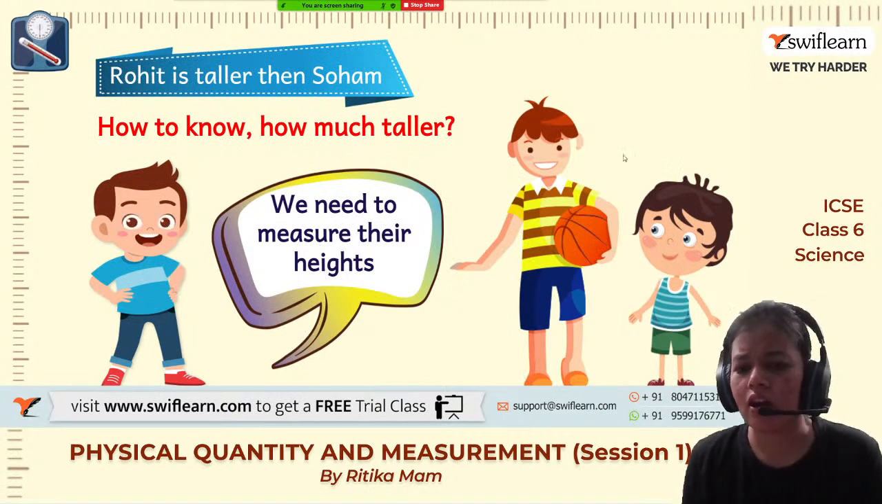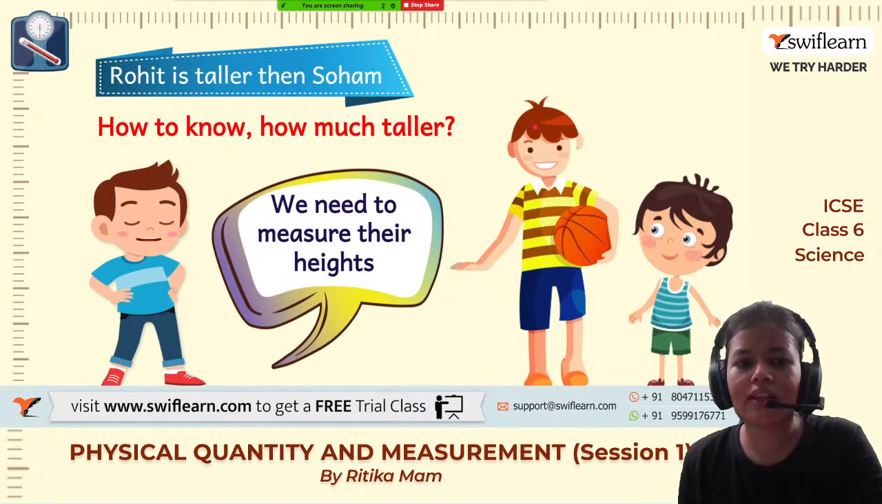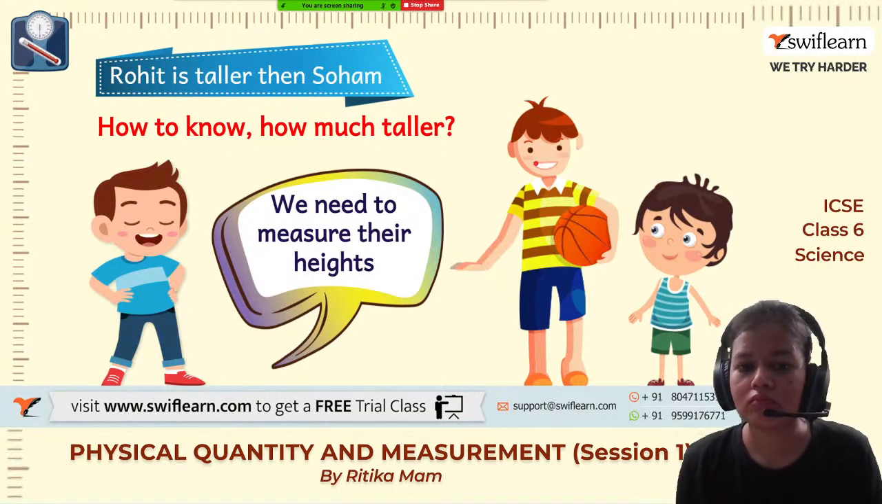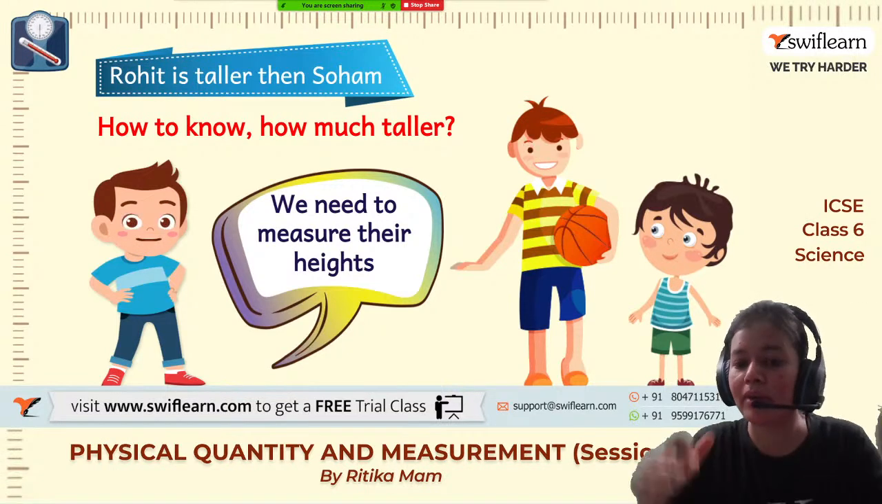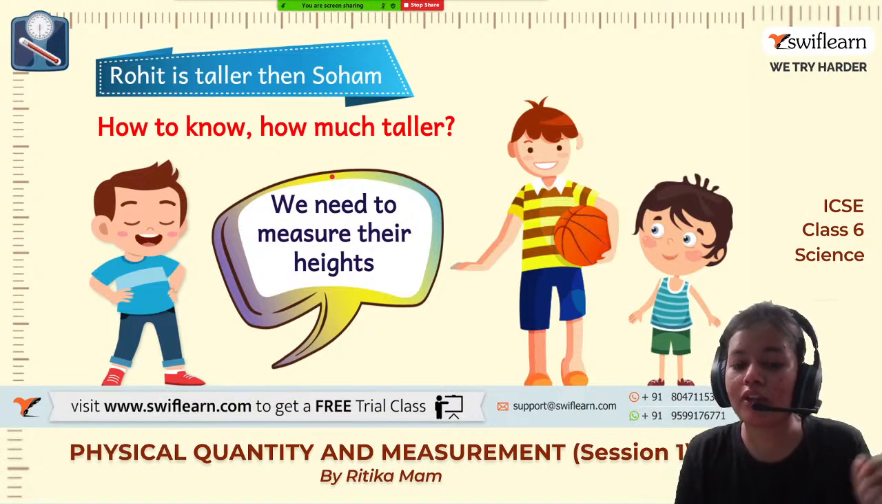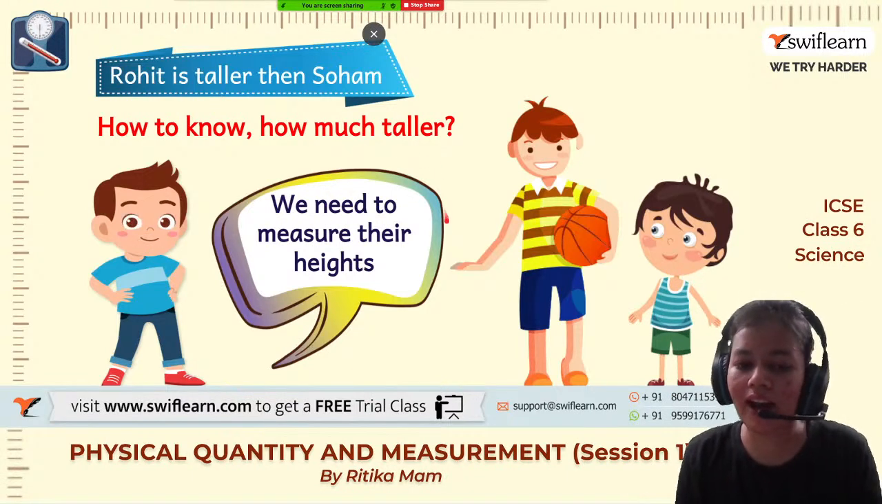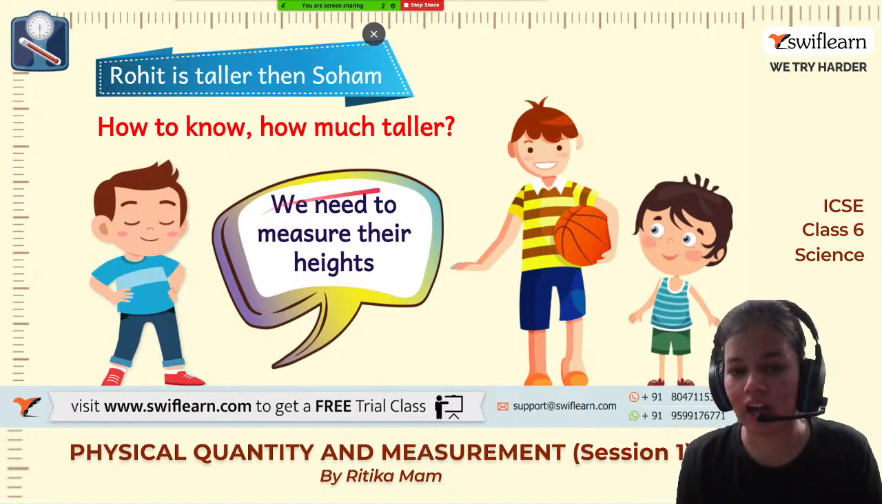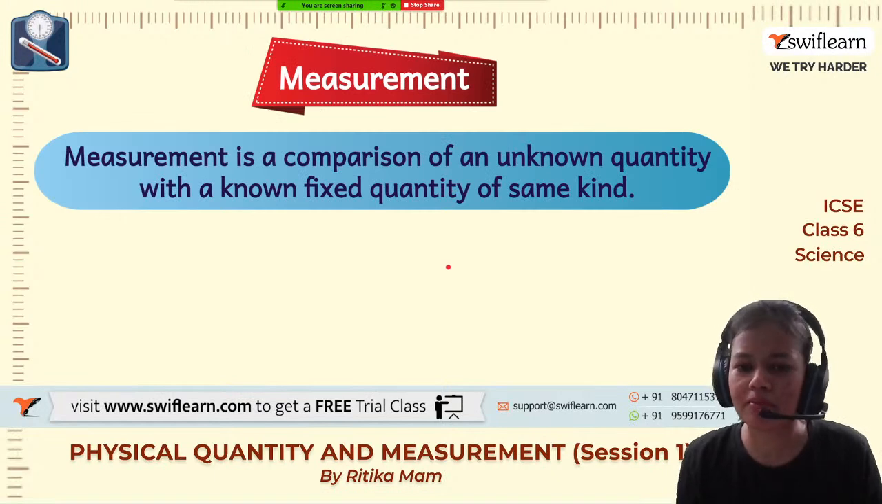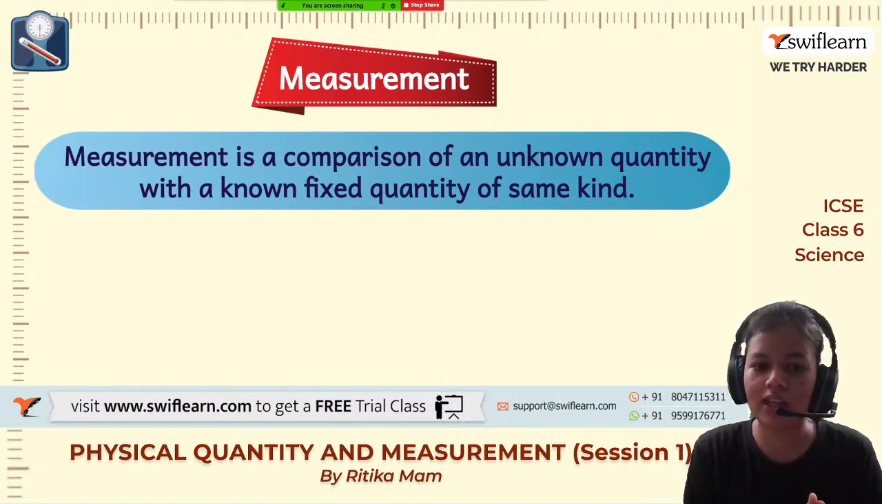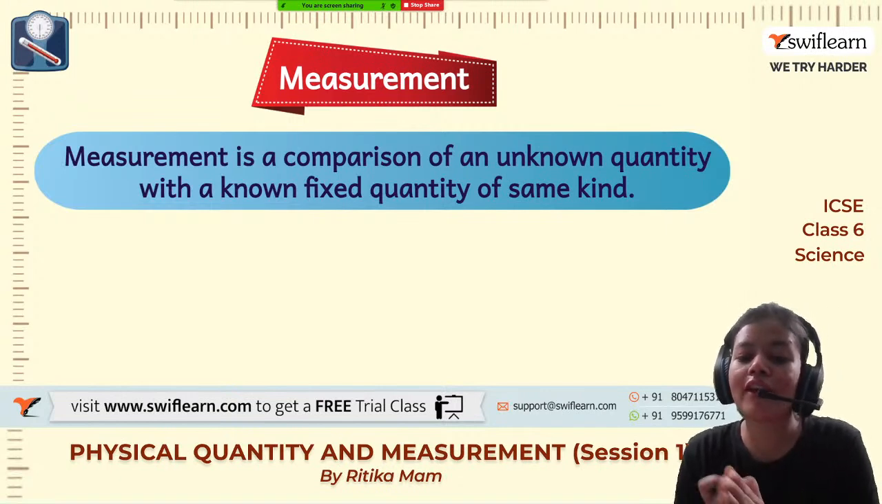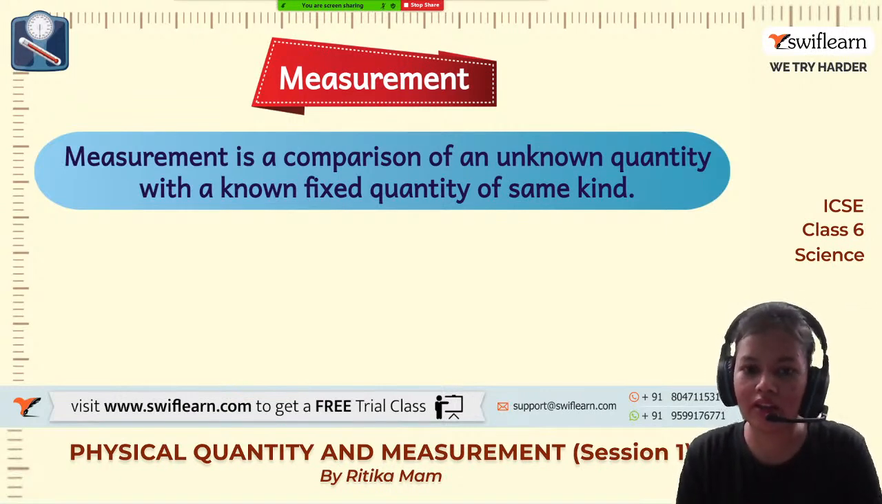If I say over here that Rohit is taller than Soham, how will you know that? By comparing them. And for comparing, you have to measure their heights. Yes, so here in the picture measurement is coming. What is measurement? It's a comparison of an unknown quantity with a known or a fixed quantity of the same kind.